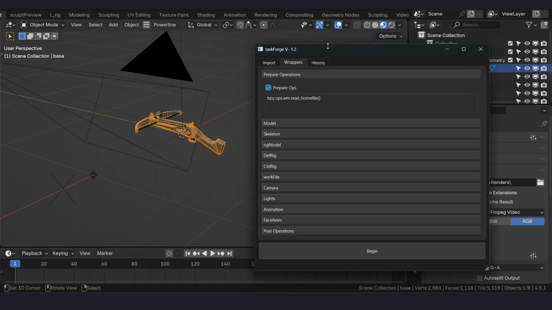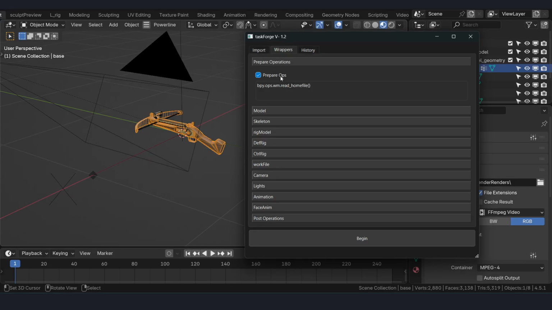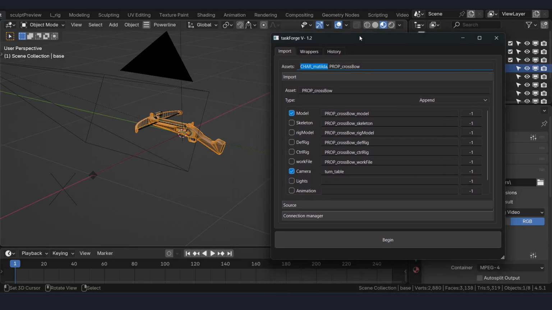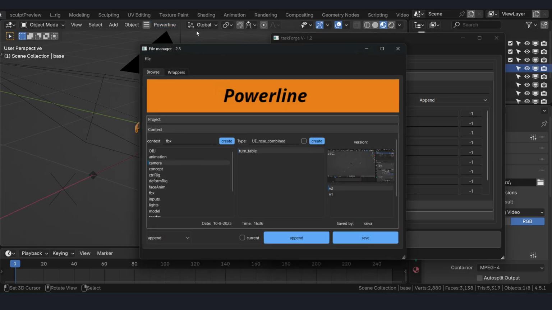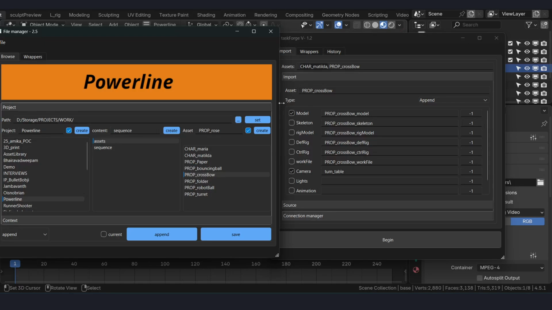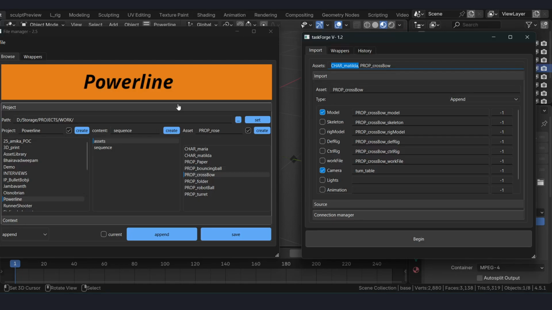So let me just go through how we set things up so that we create a task, an automation task that runs by itself. So here we are going to open 2 assets. One is Matilda, a character. For reference, let's just open file manager here so that we get a clear picture of what's going on.